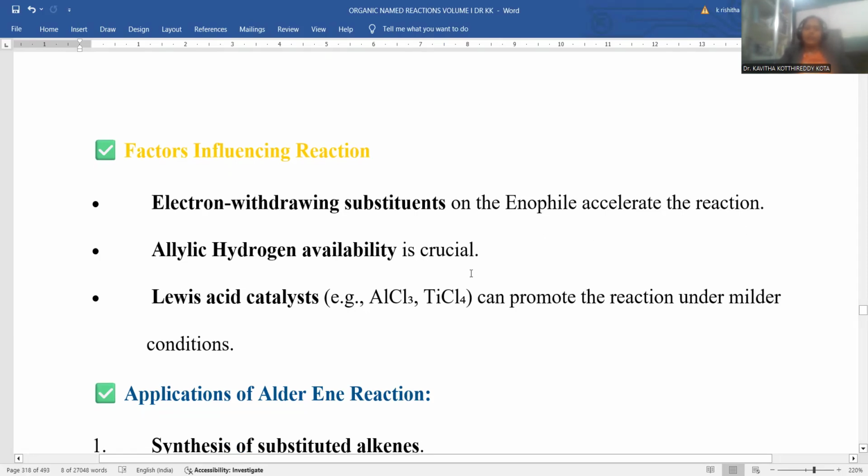Allylic hydrogen availability is crucial. The allylic position must be accompanied by a hydrogen atom. Then the reaction is faster in nature.